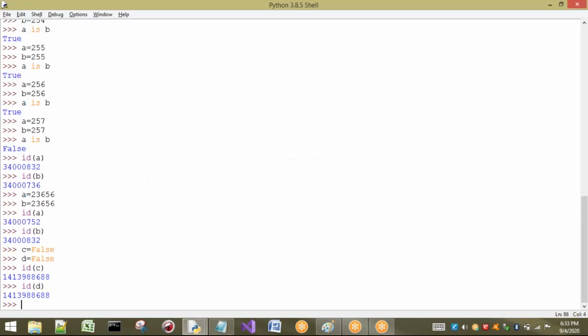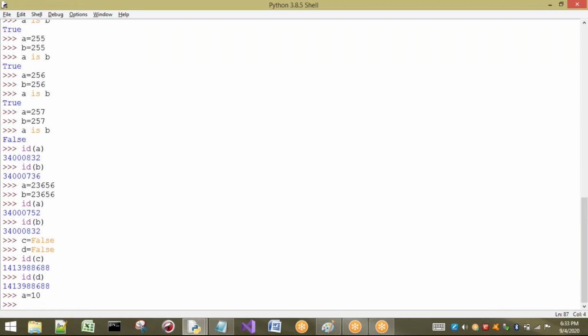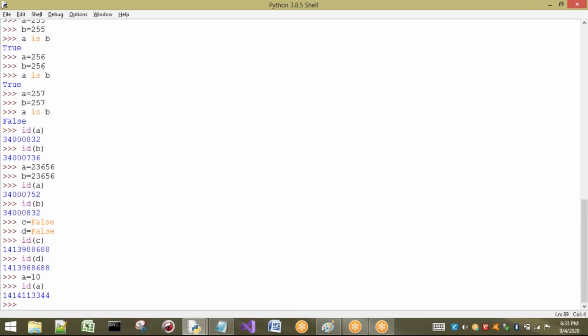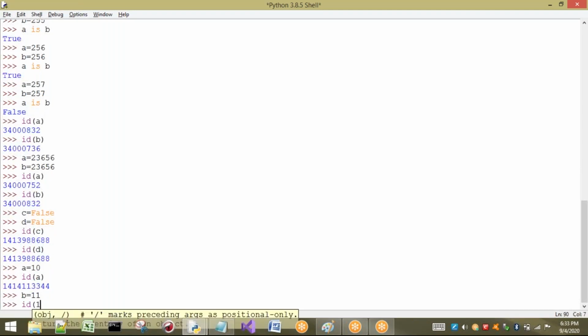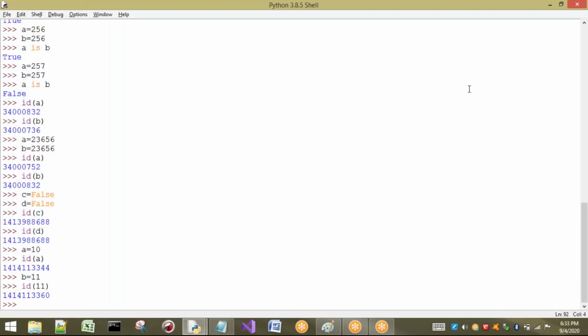I will show you clearly that the addresses will be nearby. A equal to 10. See this ID of A. You can observe some 1414113344. For example, I am going to take B equal to 11. So ID of 11 I am going to take. See, you can observe nearly it is 44, it is 60.